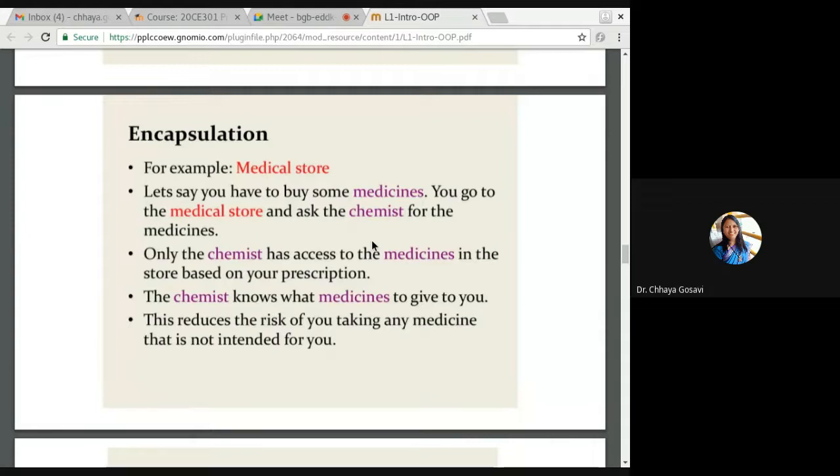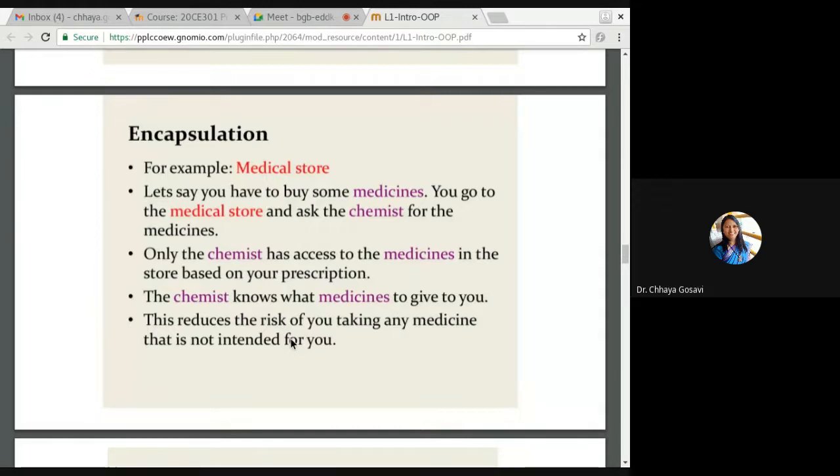So access to those medicines is only with the chemist. The chemist knows which medicines to give you. You may not be able to read the handwriting of the doctors also. So that access is again given to the chemist. This reduces the risk of you taking any medicine that is not intended for you.